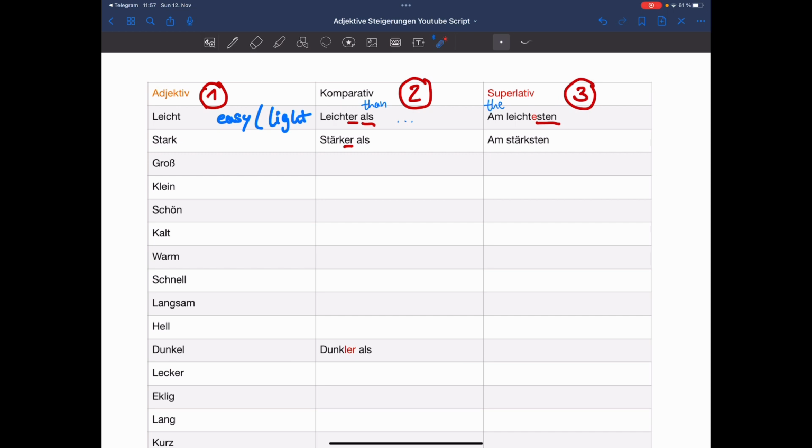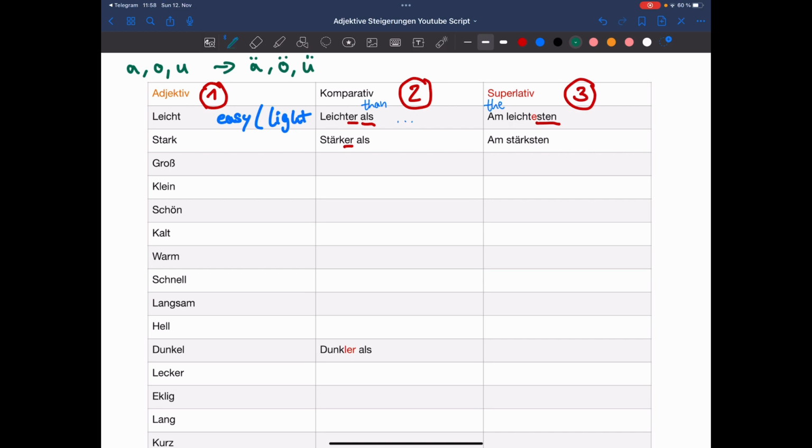So one more thing you need to know, a lot, not all, but a lot of adjectives that have the letters A, O, or U in the normal form change into the vowel with the umlaut. So it would become Ä, Ö, or Ü. Not all of them, but most.